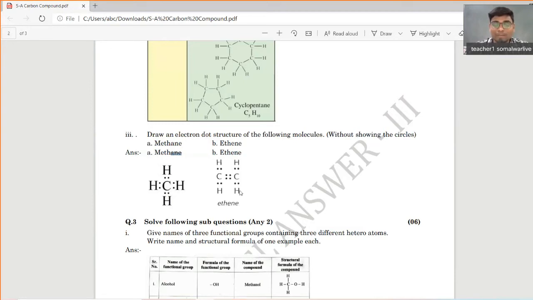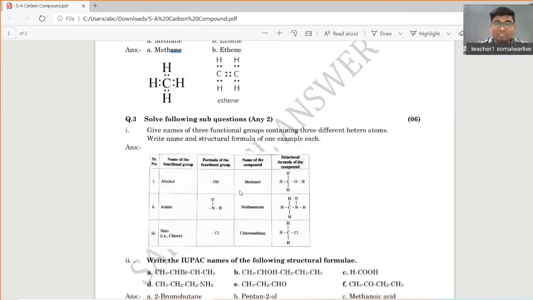That is question number 3. Solve the following sub questions. In that, the name of three functional groups. The important word is functional group. You already know the definition of functional group. Functional groups are the groups of atoms. It may be an atom or it may be a group of atoms. Where it is present, it shows its characteristic properties. So you have to show the heteroatoms. Other than what? Other than the three functional groups containing different atoms other than hydrogen.